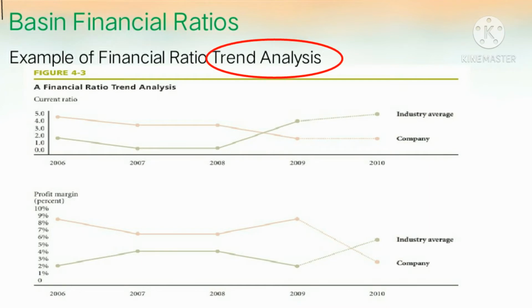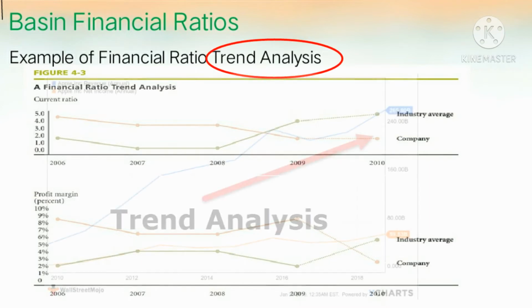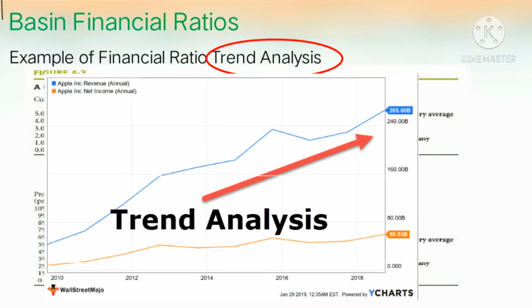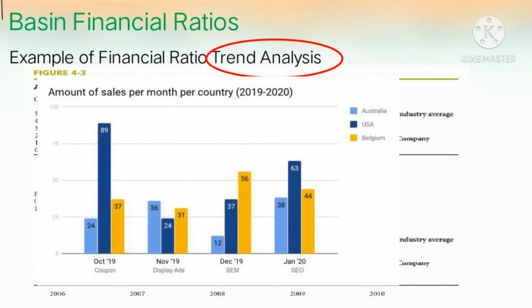An example is the trend analysis. Trend analysis evaluates an organization's financial information over a period of time. The goal is to calculate and analyze the amount change and percent change from one period to the next.